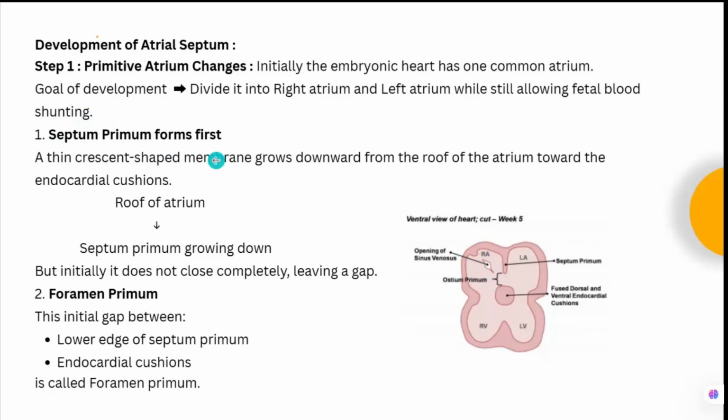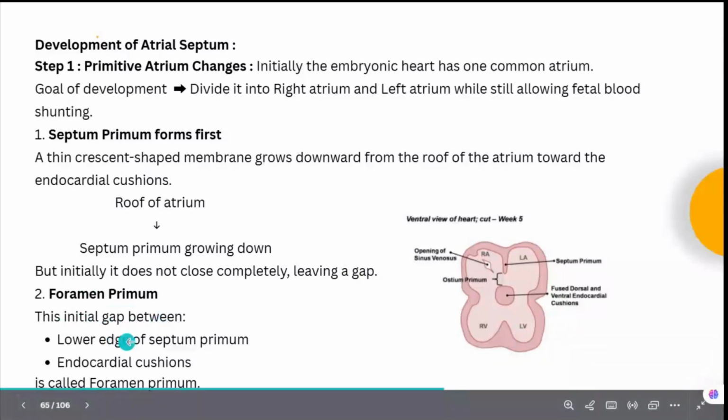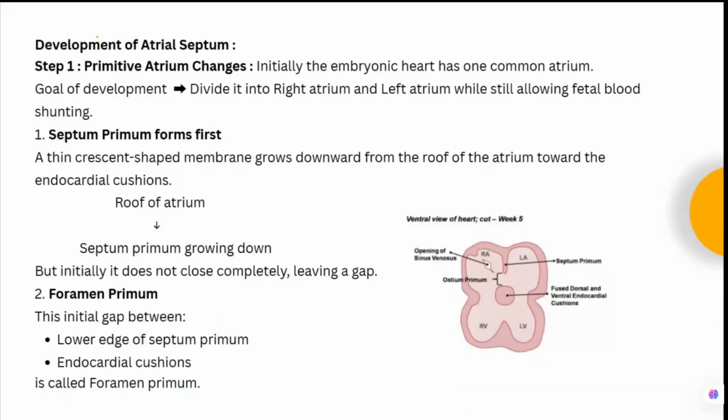So the septum primum forms first. A thin crescent-shaped membrane grows downwards from the roof of the atrium toward the endocardial cushion. The septum primum grows down, but initially it does not close completely, leaving a gap that is called the foramen primum. This initial gap between the lower edge of the septum primum and the endocardial cushion is called the foramen primum. So you should know these different terminologies because they can ask you this in the examination.